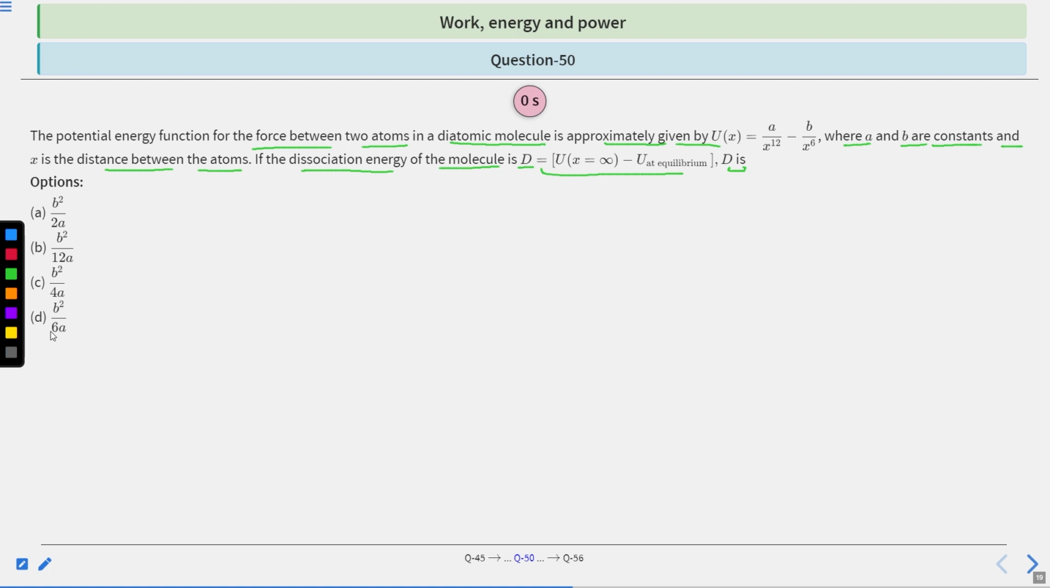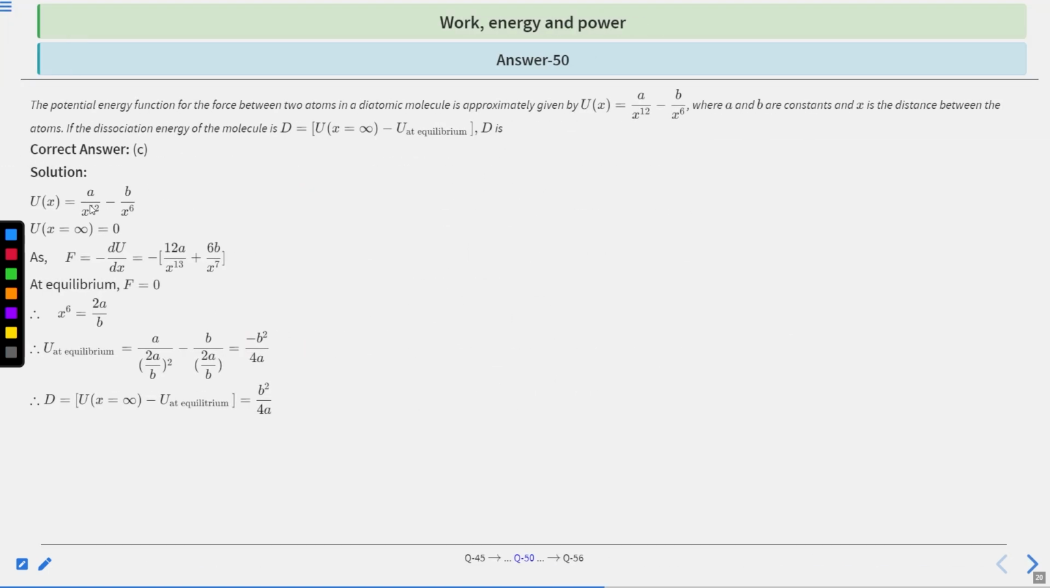Let's find a solution. So the given is u of x is equal to this. U of x is equal to this is the given in the question. When x approaches infinity, u equal to 0. Clear? As f equal to minus du upon dx.